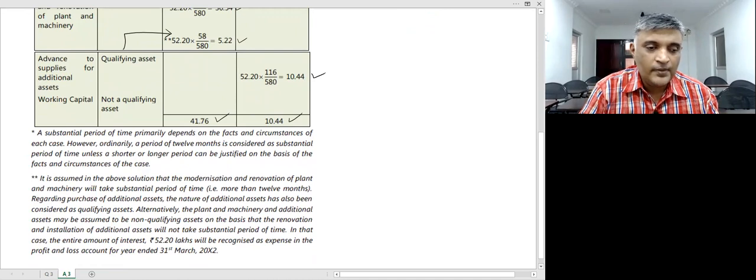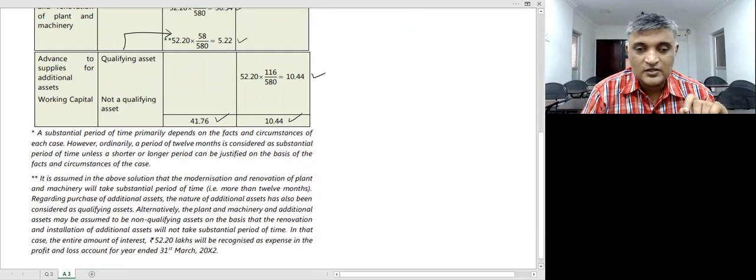However, ordinarily, a period of 12 months is considered a substantial period of time unless a shorter or a longer period can be justified on the basis of the facts and circumstances of the case. It is assumed in the above solution that the modernization and renovation of plant and machinery will take a substantial period of time, which is more than 12 months. Regarding the purchase of additional assets, they have also been taken as qualifying assets.